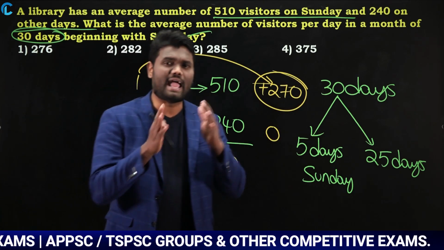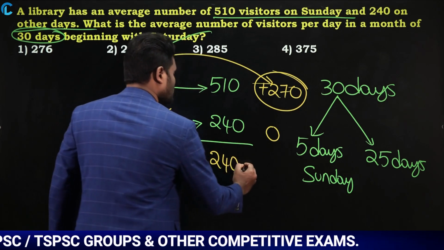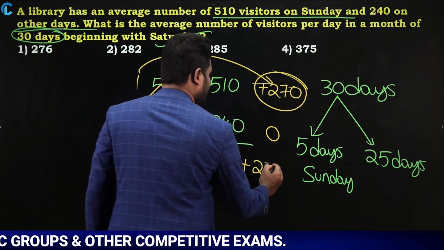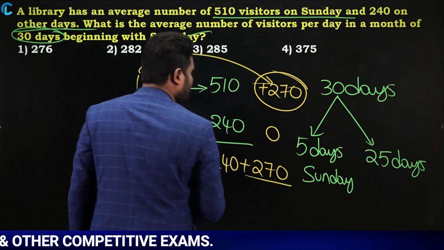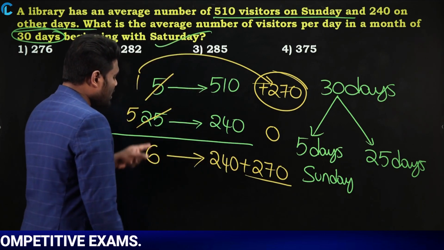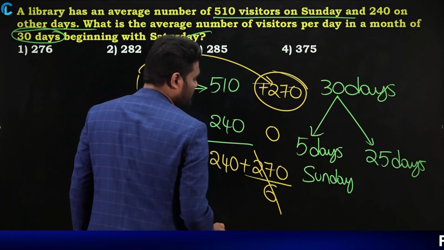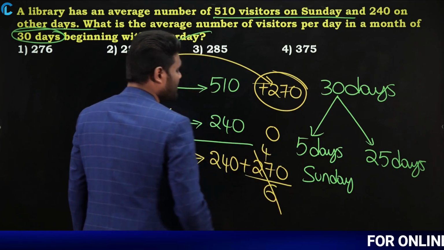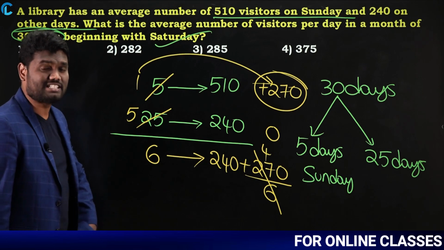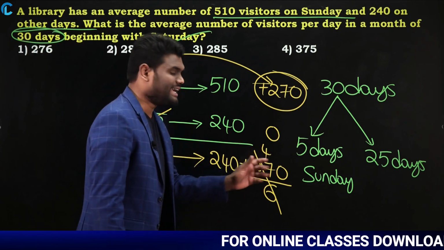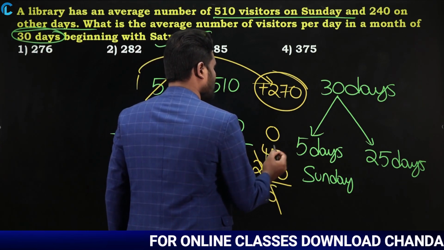Now this 270 has to be distributed equally. So equally means distributing for a total of 6 days. Yes or no? 6 times 4 is 24, which is like 240, and you are left with a remainder of 30. So 6 times 5 is 30.